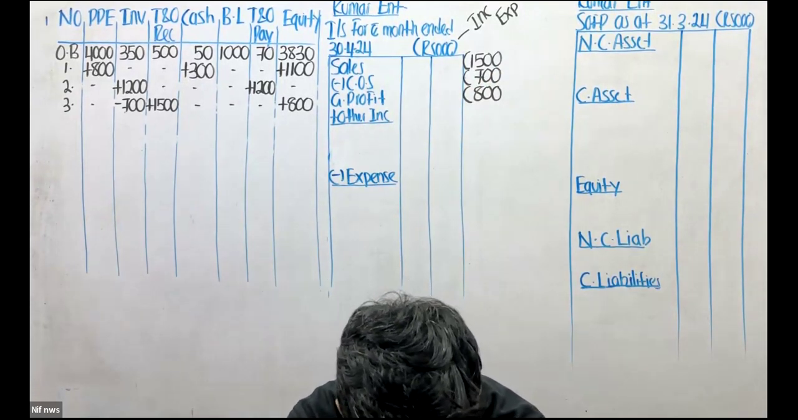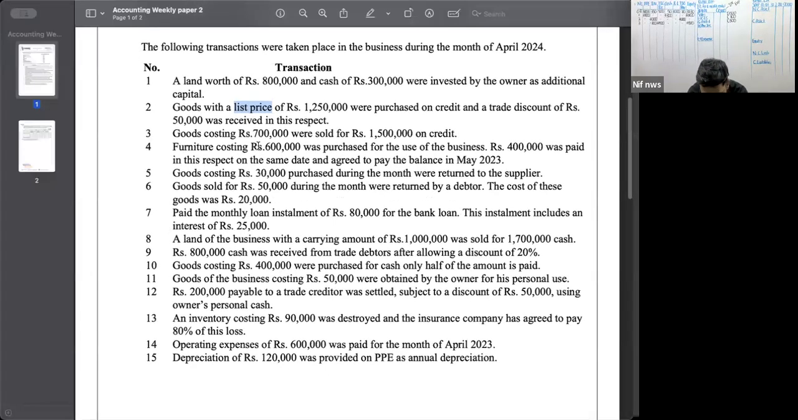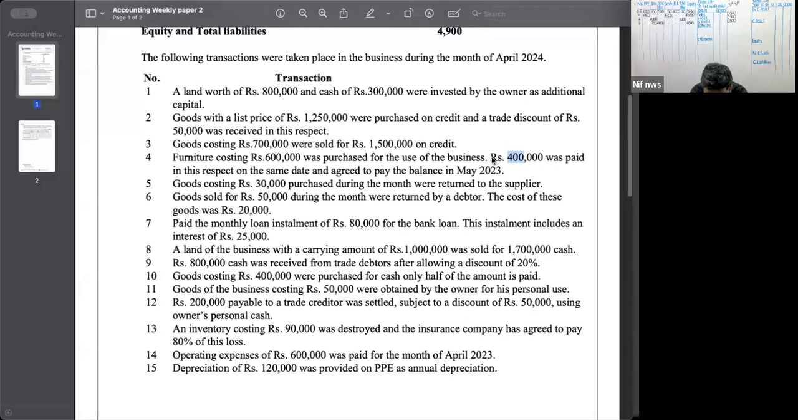in the income statement. So let's move on to the fourth transaction. Furniture costing 600,000 was purchased for the use of the business. 400,000 was paid in this respect on the same date and agreed to pay the balance in May 2023. What are we purchasing? We are purchasing furniture, aren't we? And we are basically paying 400,000 instantaneously. Then and there, 400,000 is paid. And the balance is going to be paid in May 2023, which means in the next month.